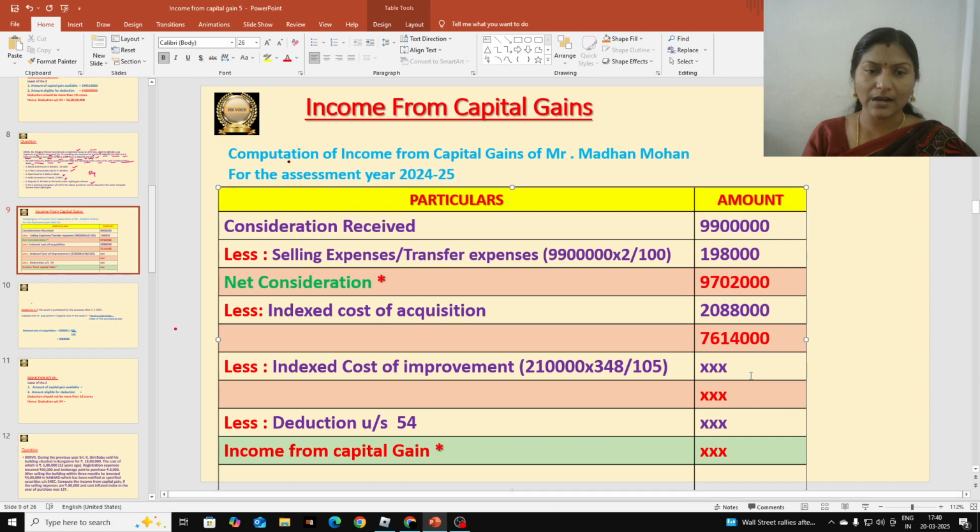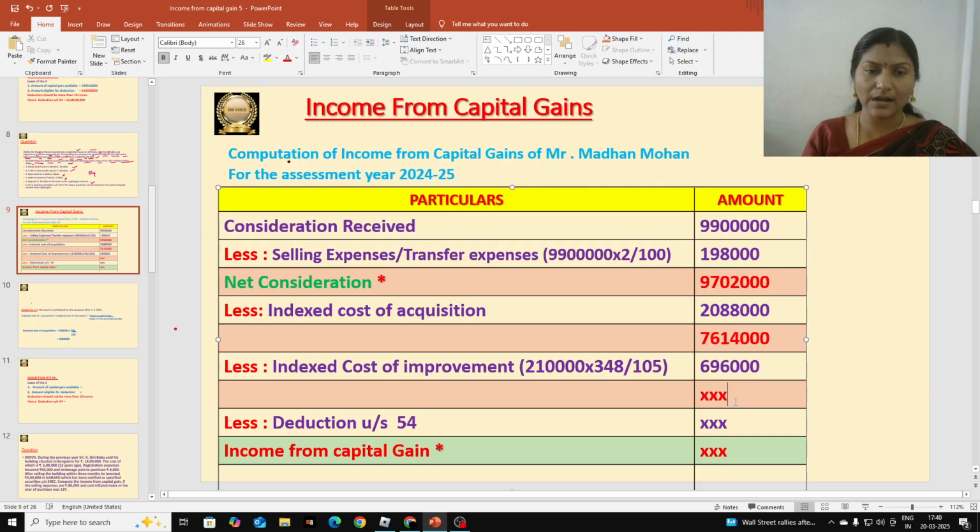Let us see how much we are going to get. 2 lakhs 10,000 into 348 divided by 105. We get 6 lakhs 96,000. Let us record that in the amount column. 6 lakhs 96,000, and this is indexed cost of improvement.